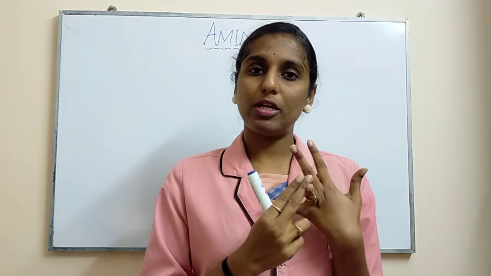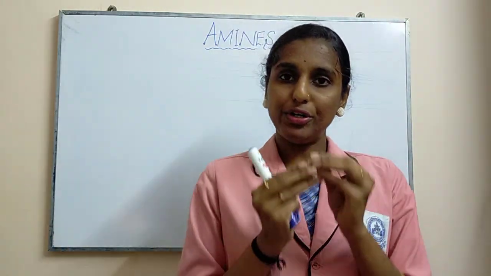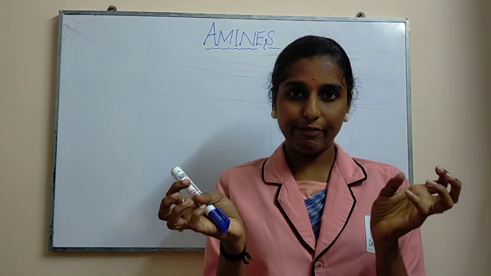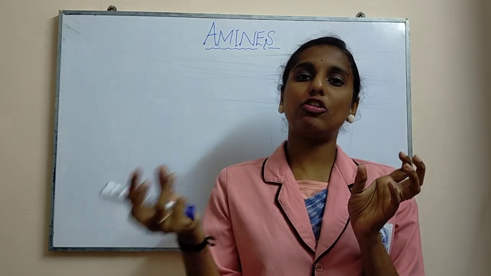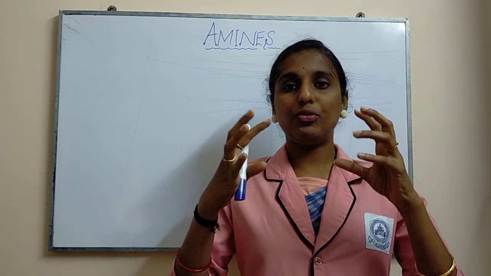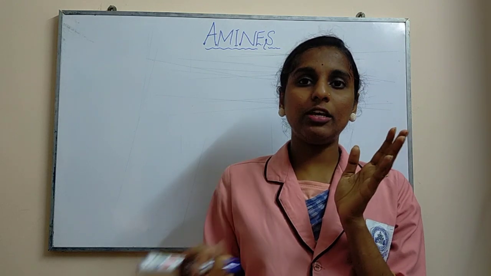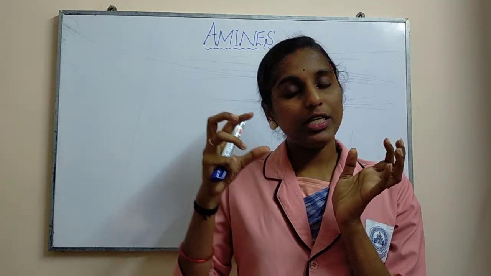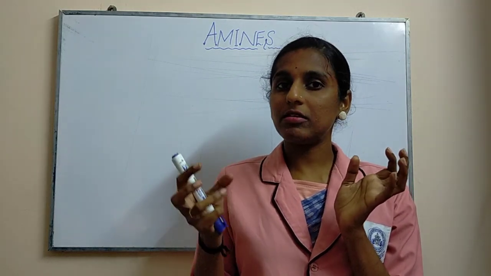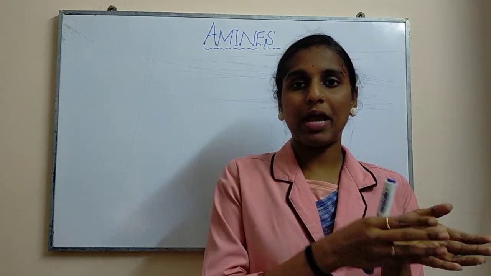And the next method of preparation that you have learned is ammonolysis, where you are going to use alkyl halide. The cleavage of the alkyl halide is done by using an ethanolic solution of ammonia, where ammonia acts as a nucleophile, because the cleavage of the alkyl as well as halide group is done by using a nucleophile. So in this solution, the reagent you are using, ammonia acts as a nucleophile, so that it helps to cleave the bond between them. Okay, so to form primary amine as a product.